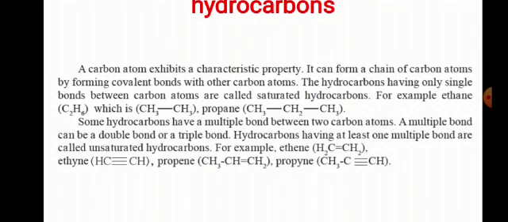Some hydrocarbons have a multiple bond between two carbon atoms. A multiple bond can be a double bond or a triple bond. Hydrocarbons having at least one multiple bond are called unsaturated hydrocarbons. For example, ethene, it comes under the category of alkene, propene, and then alkyne. It is an unsaturated hydrocarbon having at least one triple bond, and the examples are ethyne, propyne.